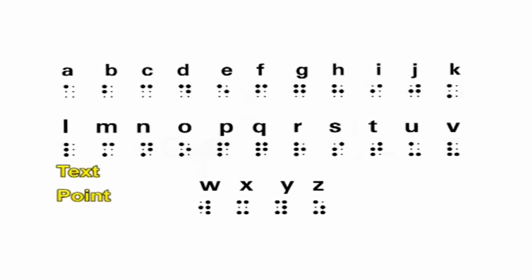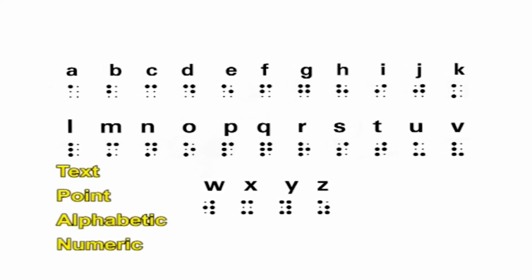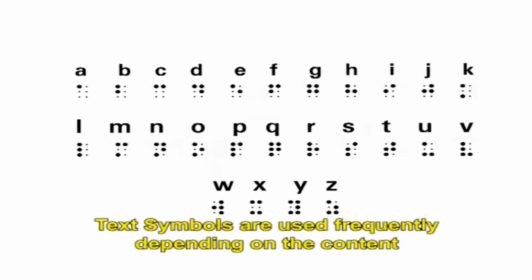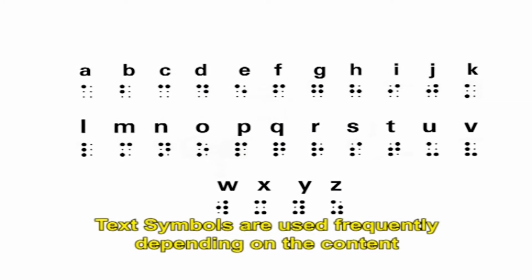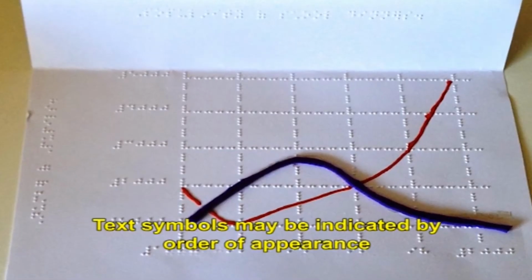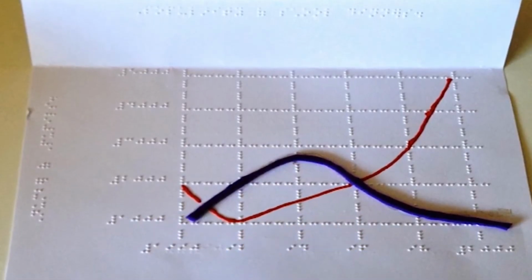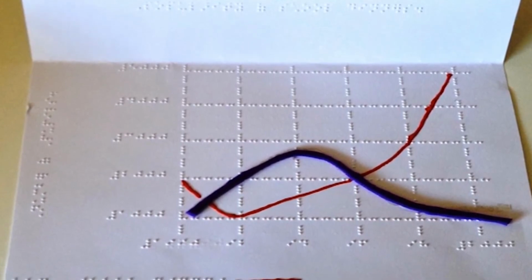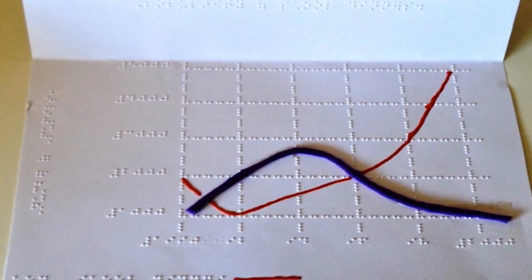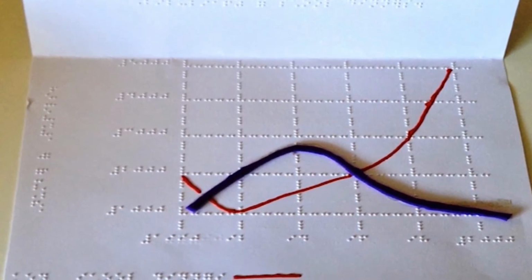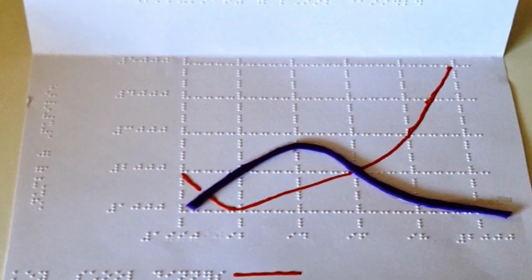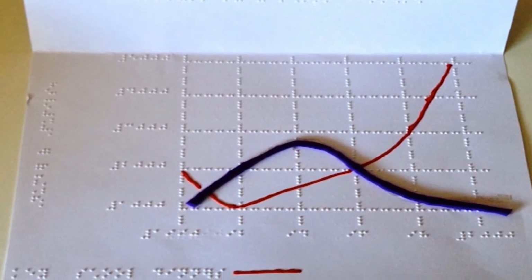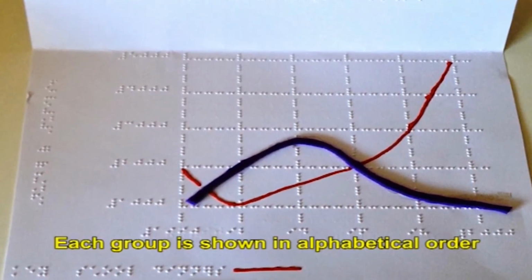Teachers use different types of symbols like text, point, alphabetic and numeric symbols. Each symbol has got different usage in tactile graphic aid. The text symbols are used frequently depending on the content. Text symbols may be indicated by order of appearance, for example, graph with two or more colored bars, or in order of importance, for example, on a map, country being shown, then surrounding countries, then bodies of water. All text symbols are listed in the key first. Usually, each group is shown in alphabetical order.